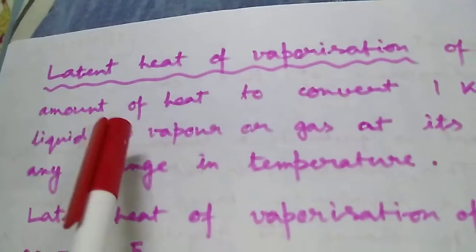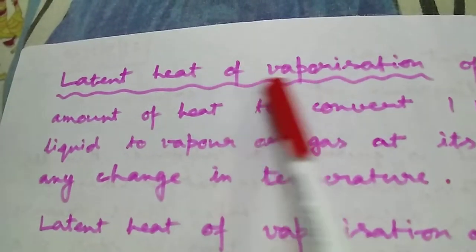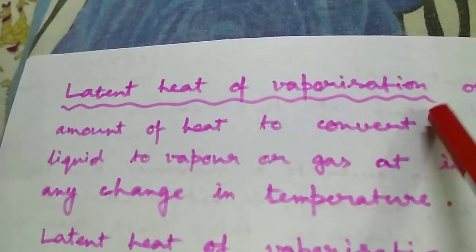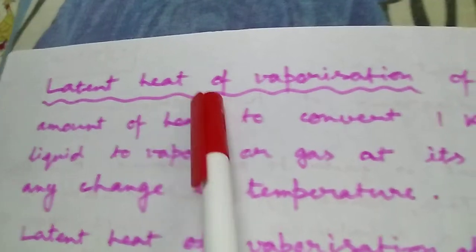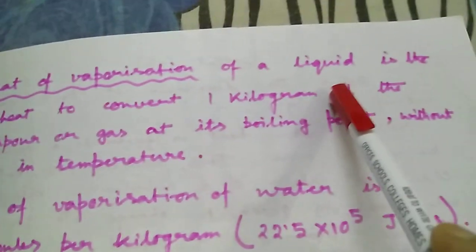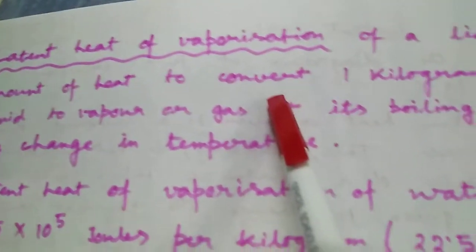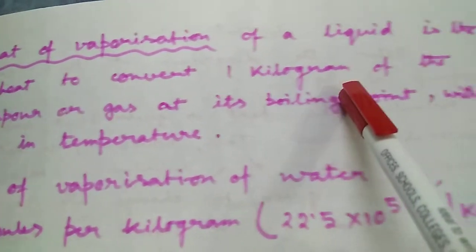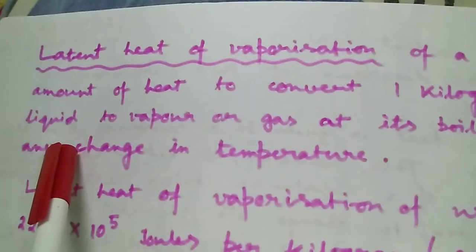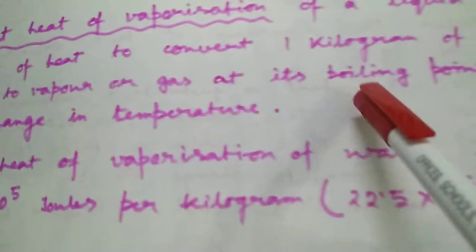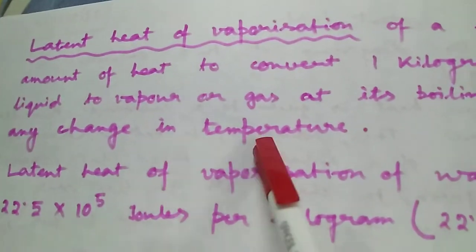Next, latent heat of vaporization. Vaporization means change of state from liquid to vapor or gas. So how will we define it? Latent heat of vaporization of a liquid is the amount of heat required to convert 1 kilogram, that is 1 kg, of the liquid to vapor or gaseous state at its boiling point without any change in temperature.